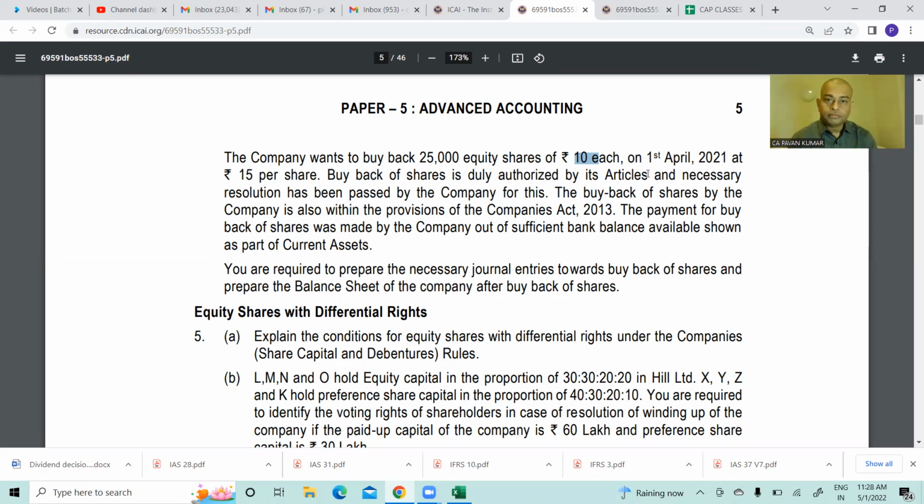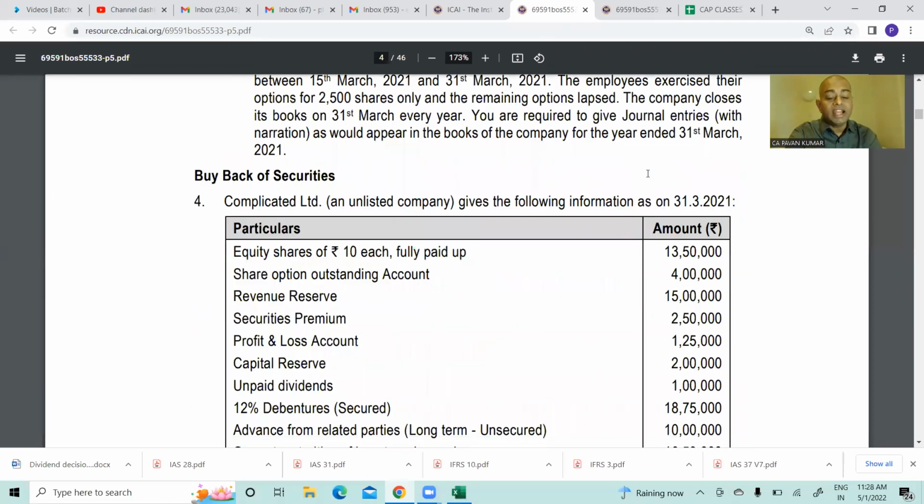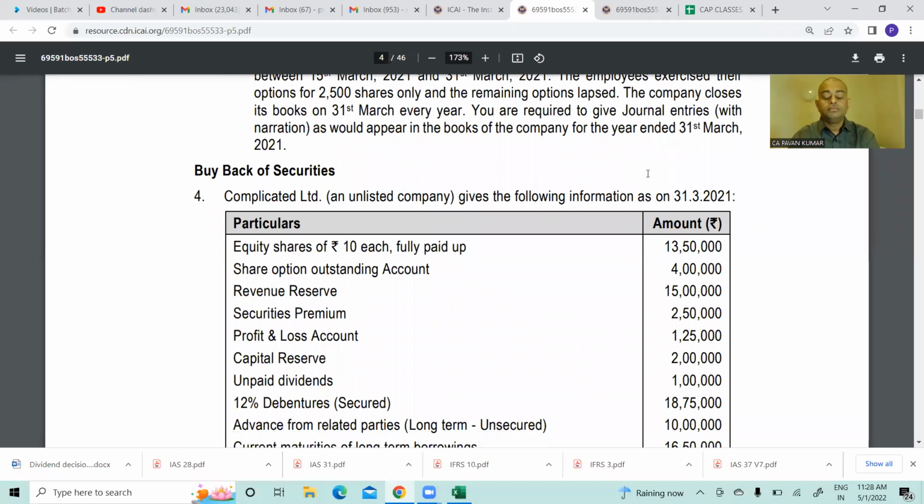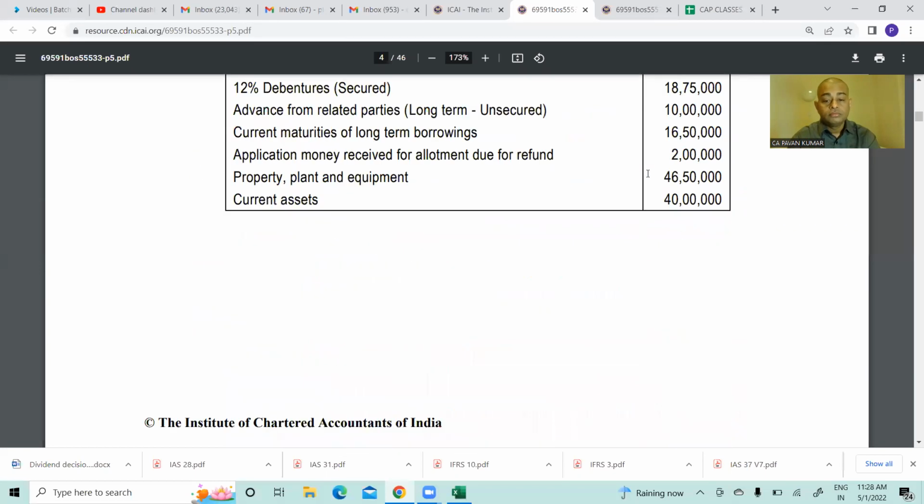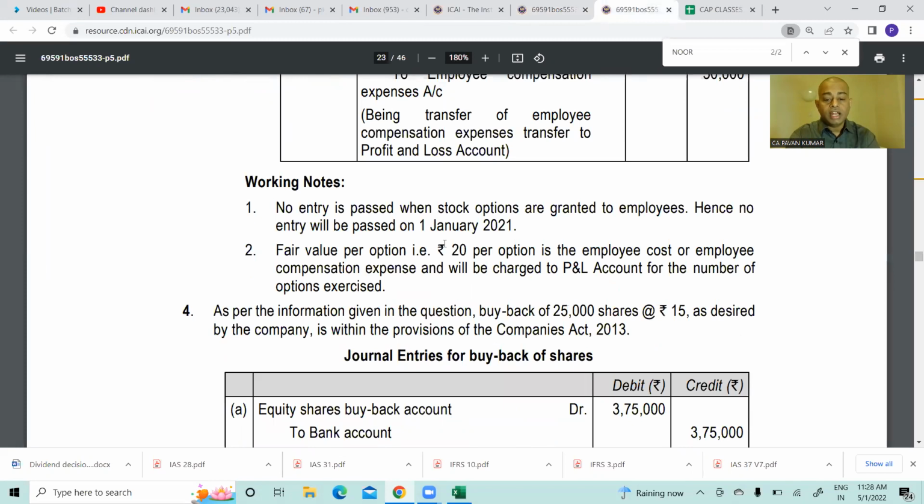So simple question. I'll show you how to pass the journal entries and write them, and then for the balance sheet I'll only show you how they have presented it, because writing the balance sheet will take more time. But in this question, the focus is not on the balance sheet. The focus is on the buyback. So shall we do the buyback? Put the heading: in the books of Complicated Limited, journal entries for buyback.